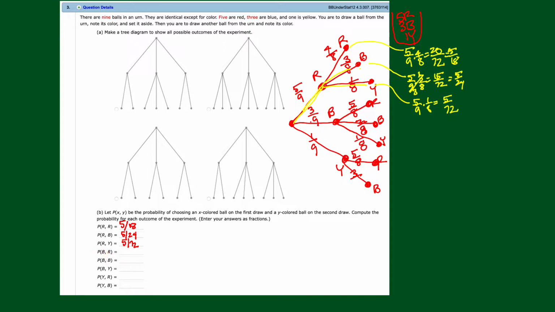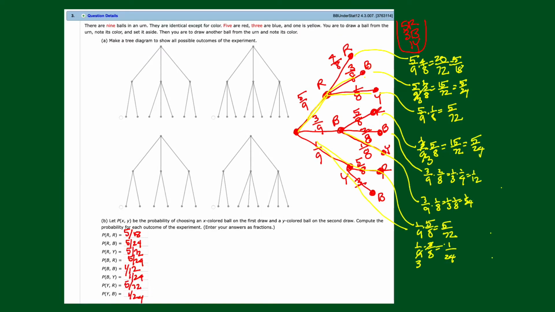All right, so what is this one here? Blue on the first, red on the second. So follow it up here. Blue on the first is this one. Red on the second is this one. So we're going to have this branch here: 3/9, blue on the first, times 5/8, red on the second. I don't think anything's going to cancel there, so we're going to get 15 over 72. Oh, actually it will, right? So we're going to get 5 over 24. All right, so I'm going to come down here and make this 5 over 24.